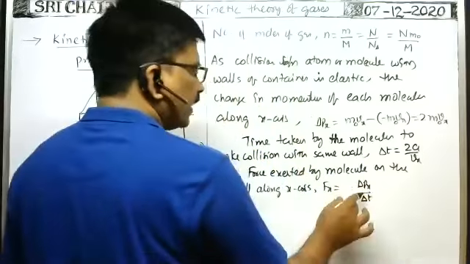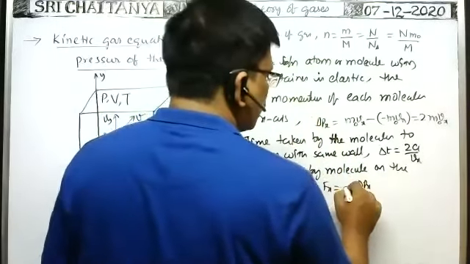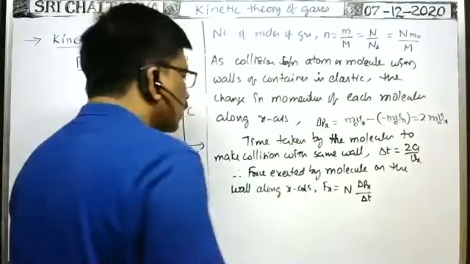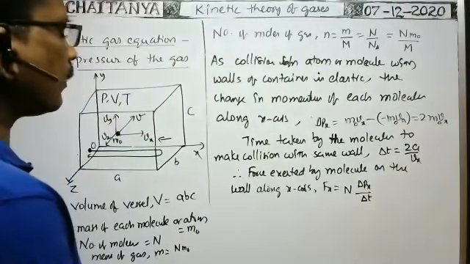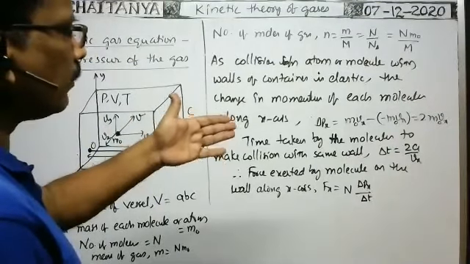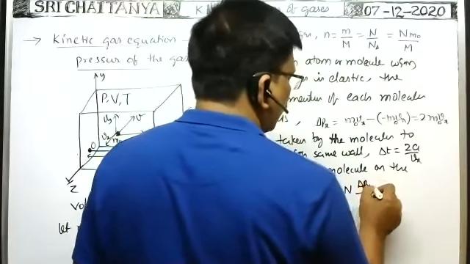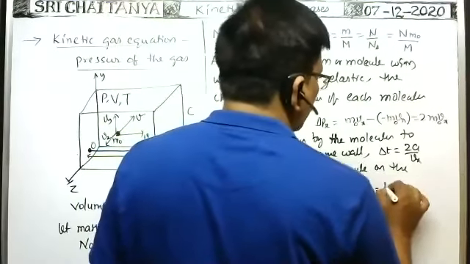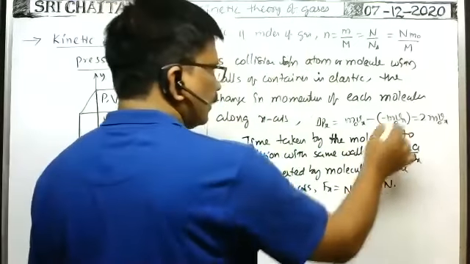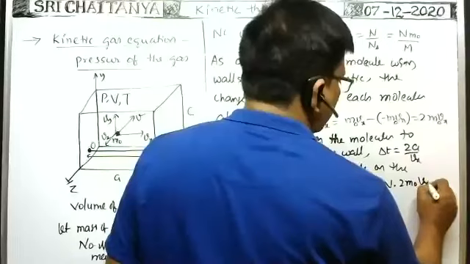This is the rate of change in momentum, which is the force due to one molecule. As N molecules are there, the total force exerted by the gaseous atoms or molecules on this surface is equal to N into delta px, the change in momentum along x-axis, divided by the time taken t. And delta px is equal to 2 m naught vx.